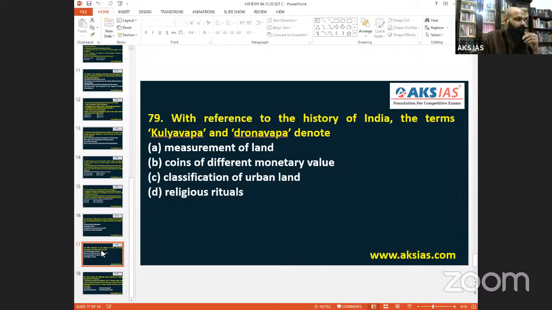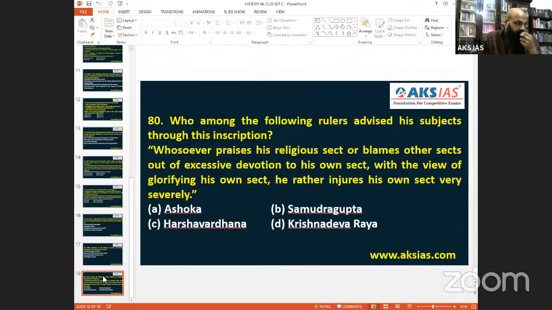Let that be. Then coming into question 80: Who among the following rulers advised his subjects through this inscription? Who advised? Nobody else. A very direct question. Ashoka.